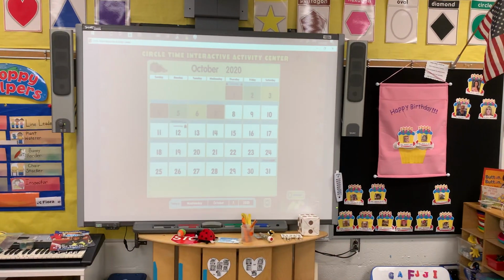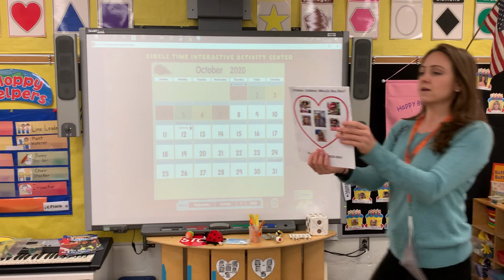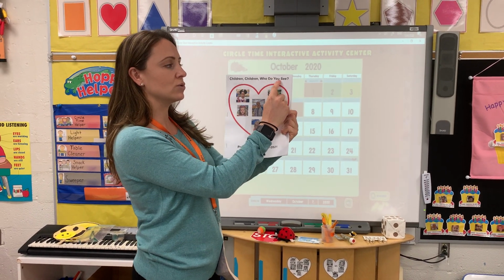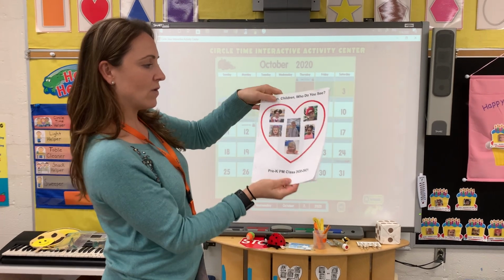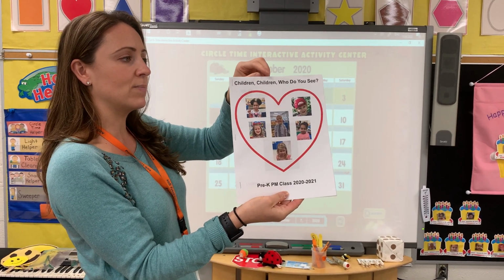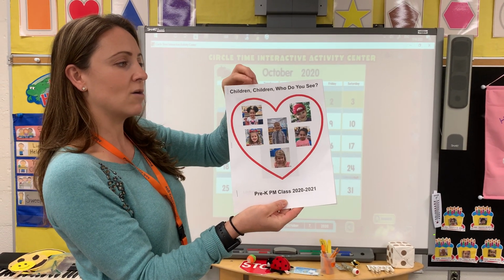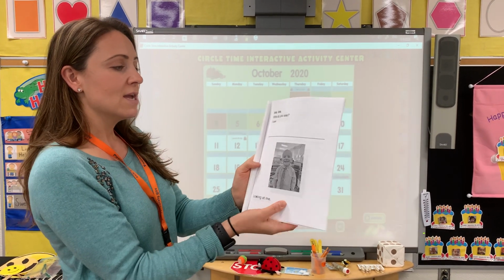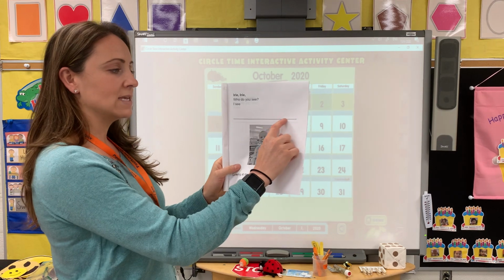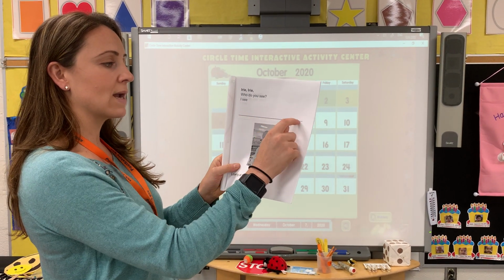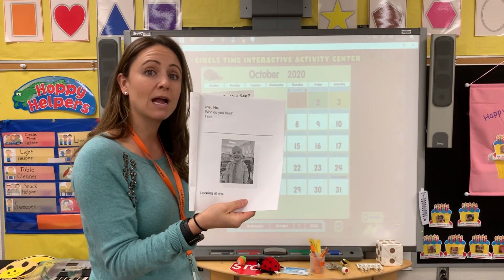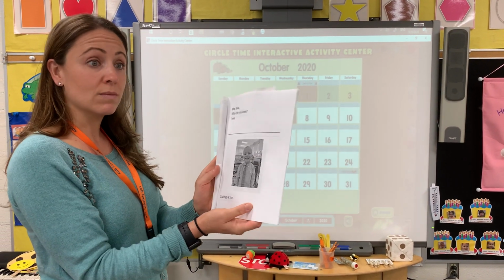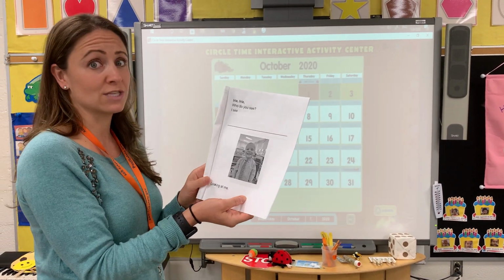All right, so let me turn on my lights now and we're going to greet our friends. But this time we're going to greet our friends with our book. And you have this book at home. It's called Children, Children, Who Do You See? All right, and we have all of your pictures on the front of the book in a heart. All my PM friends. All right, we're going to open the book to the first page. Now, I have a blank space there, so you can actually try to write your friends' names, or maybe a family member can help you write your friends' names on that line at home. Okay, if you want to practice it, that's great.